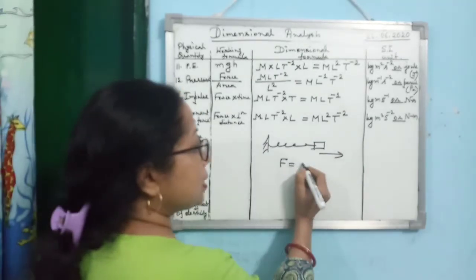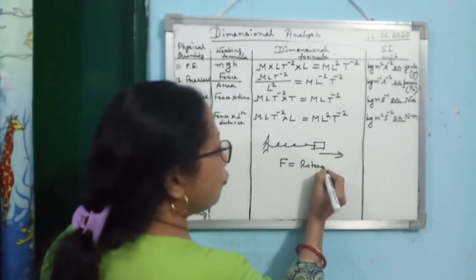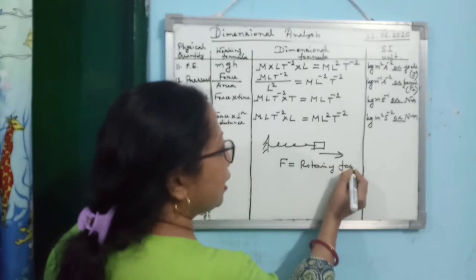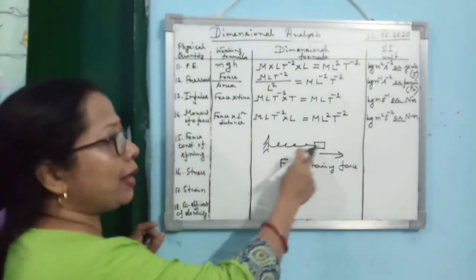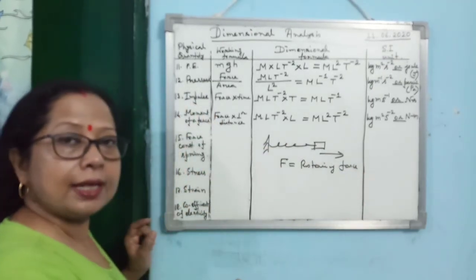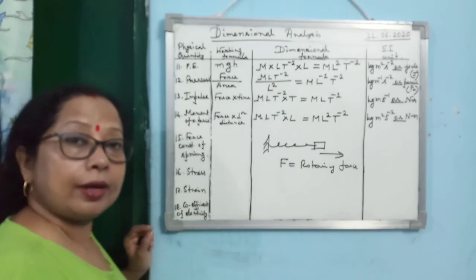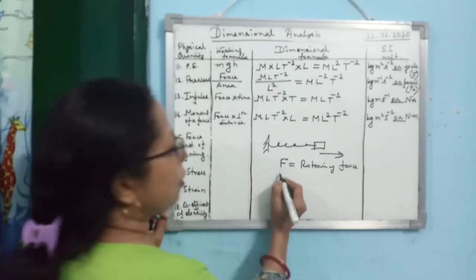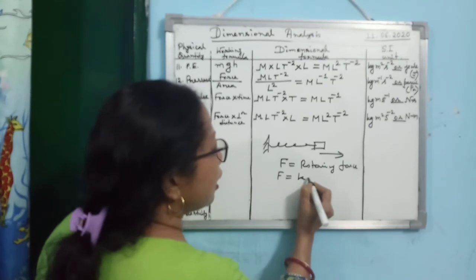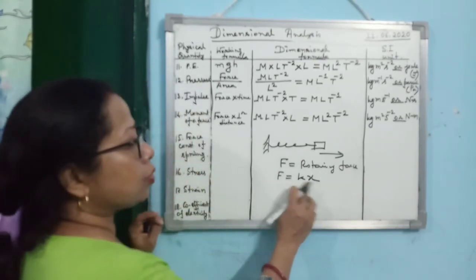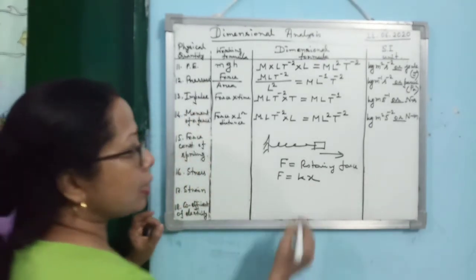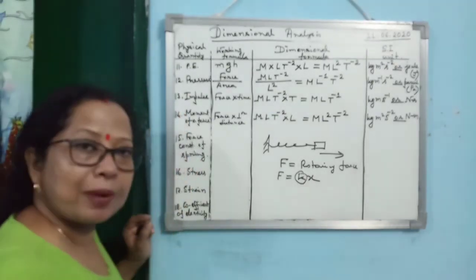That one in 10th standard we have done. Restoring force acts on the spring, which helps the spring to restore its original configuration. And we have done this also. Restoring force is given by F is equal to K into X. So this K is the spring constant.